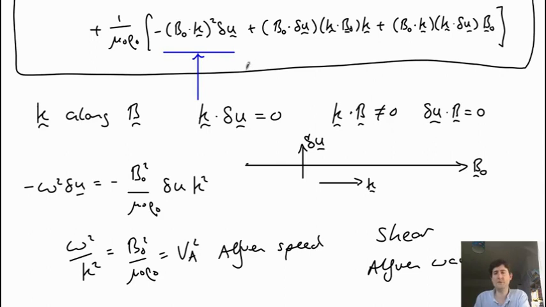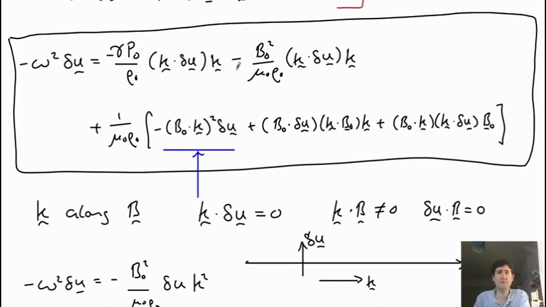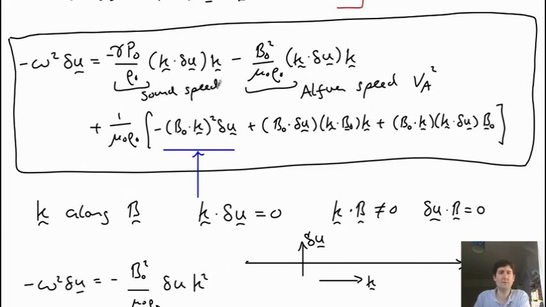And so you can recognize a few of the terms in this equation here. This same speed appears here. So this is the Alfvén speed squared, v Alfvén squared. And very shortly you'll see that this term here is also a speed. This is the sound speed squared, c_s squared. So you have sound speeds, you have Alfvén speeds. In this case, you have a shear Alfvén wave from this term.